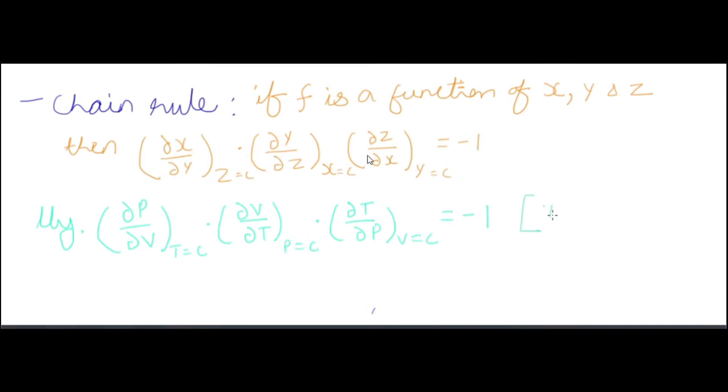Okay. Now in thermodynamics, all the terms that we study or all the functions that are related to thermodynamics are variables of pressure, temperature, and volume. Hence chain rule applies here, and we have the partial differentiation of pressure with respect to volume keeping temperature constant, and the partial differentiation of volume with respect to temperature keeping pressure constant, then the partial differentiation of temperature with respect to pressure keeping volume constant is minus 1. Okay. Now this question has been asked in ISRO.